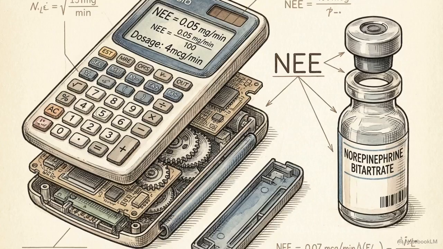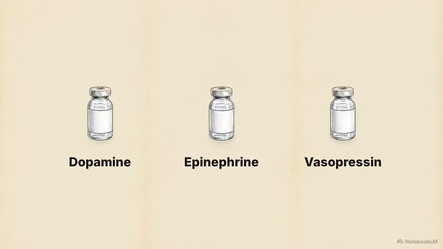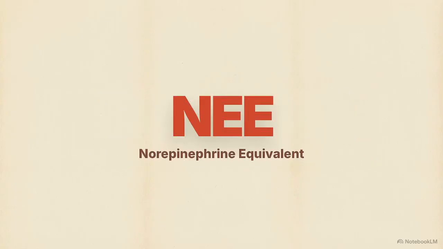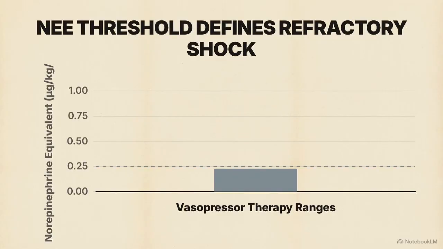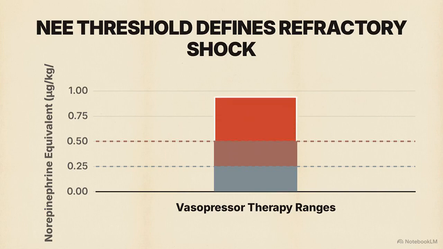The consensus dictates a strict, unified metric, norepinephrine base equivalent, or NEE. By utilizing NEE, intensivists can calculate the pharmacologically active component of their treatment, standardizing the math across global variations in vasopressor choices and different salt formulations. This chart maps escalating dosage ranges. The Surviving Sepsis campaign recommends introducing a second-line agent between 0.25 and 0.5. Therefore, a patient's NEE requirement must sit strictly greater than 0.5 micrograms per kilogram per minute to meet the refractory